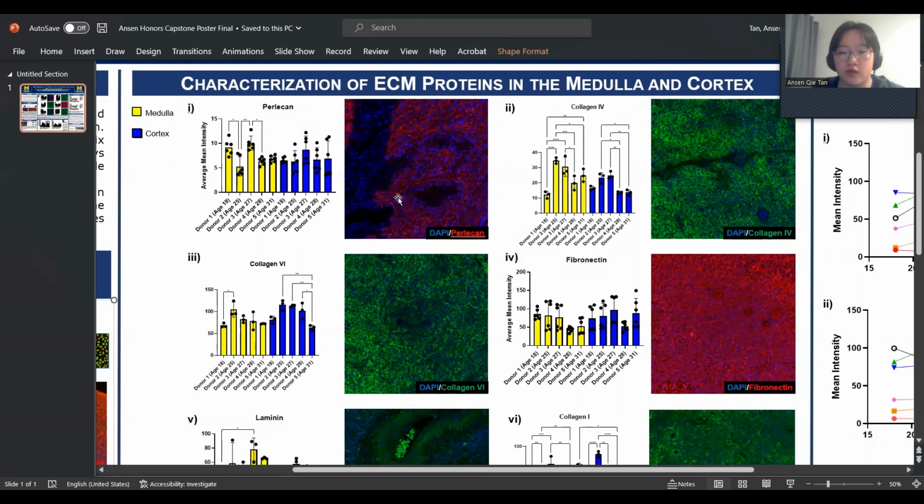And this was done using the PRISM software. Each graph represents a single protein of interest, alongside a picture on the right that shows the stained image with DAPI. DAPI is going to be in blue. All the proteins are either going to be in red or green.